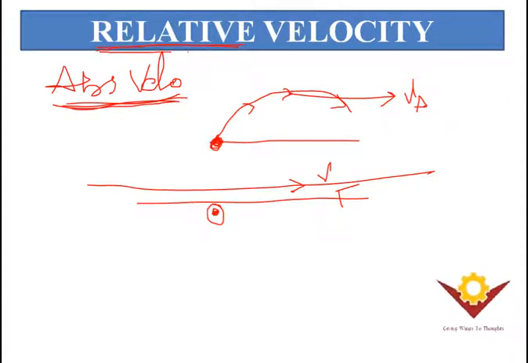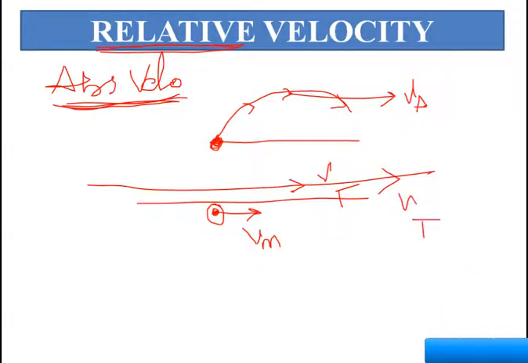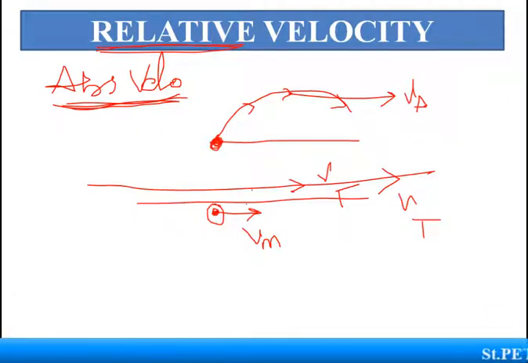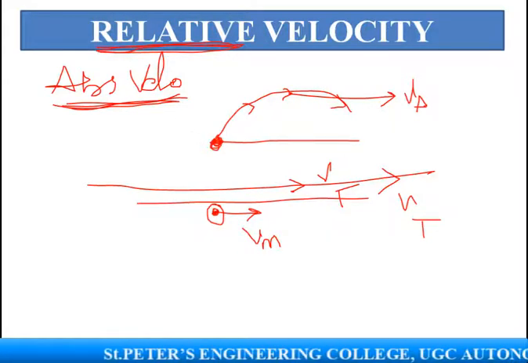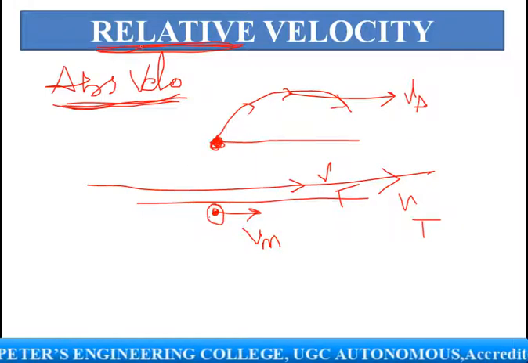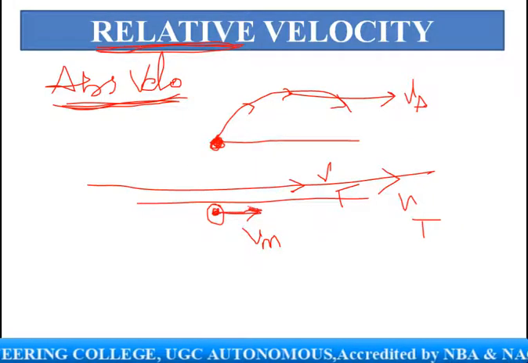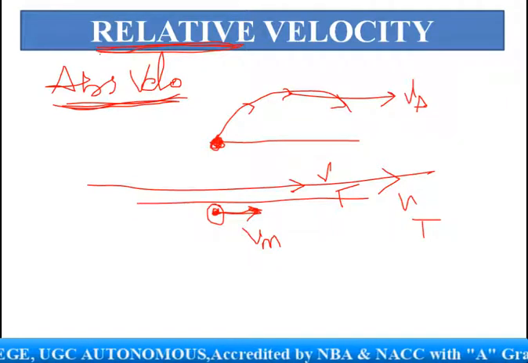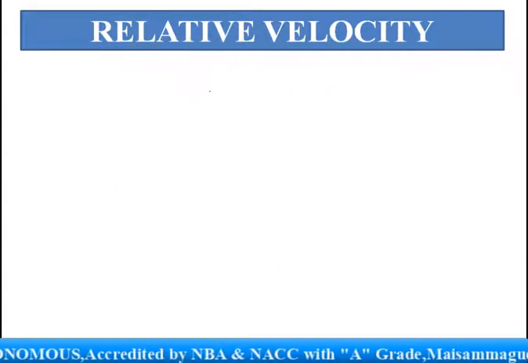Coming to the relative velocity, now on the same platform, if you are moving with a particular velocity, and at the same time the train is moving with another velocity, which is like vt, then the relation between these two velocities is nothing but a relative velocity. Clear? So for absolute velocity, your point is fixed, but for relative velocity, your point is not fixed. You are also moving with respect to the train. We'll see this relative velocity in detail.